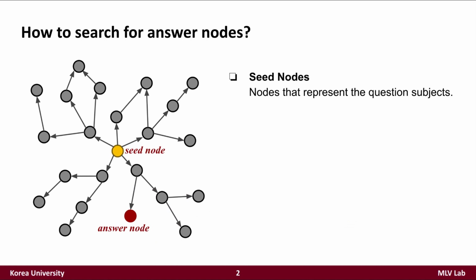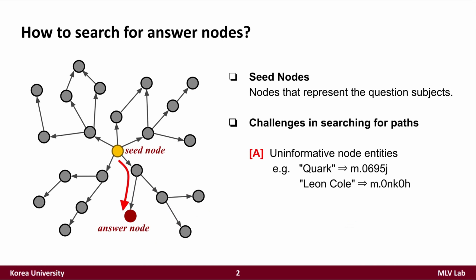And recent works attempt to approach this task as a path-searching algorithm that tries to learn the path from the seed nodes towards the answer nodes by aligning it to the question. But in searching the path towards the answer nodes, we here identify two important challenges. The first challenge is that the knowledge graphs contain proper noun entities, which can be difficult to convert to meaningful embedding vectors. And the node entities are often encrypted as seen in the example, making it even harder to encode.